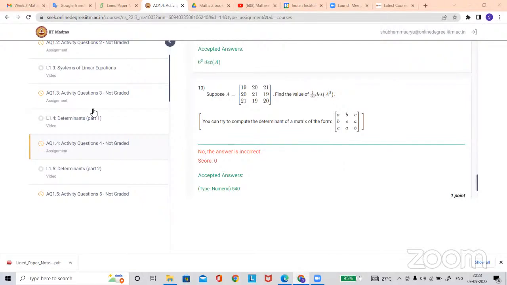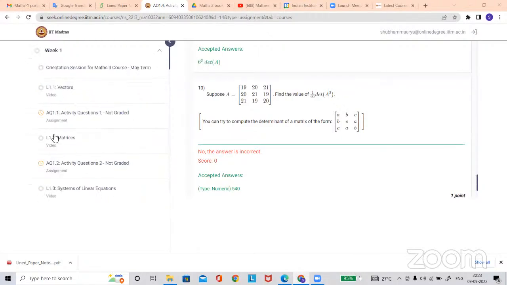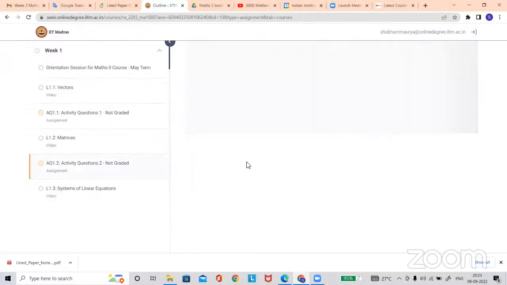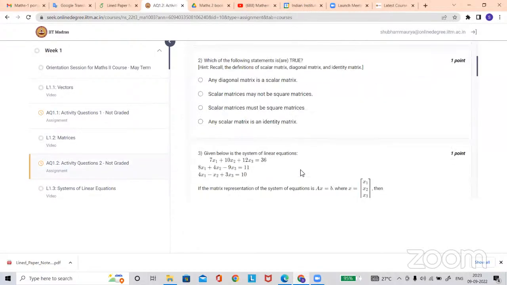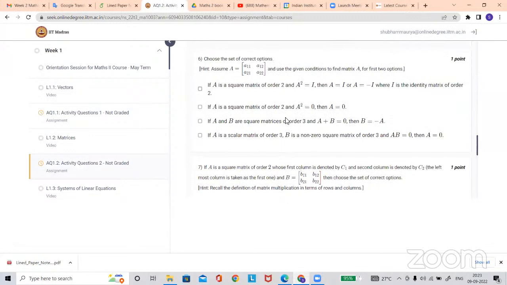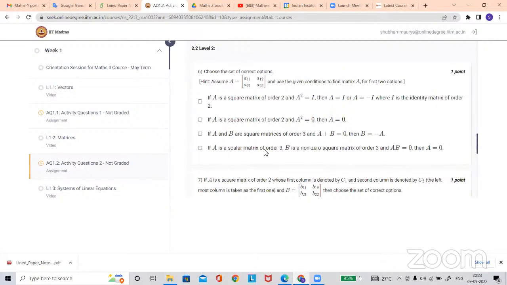Okay, what's your doubt here? Which activity? Activity question 1.2, question number 6, sir. Which option? Option number 1, sir. Okay, it is asking that if A is a square matrix of order 2 and A square is the identity matrix, then A is exactly I or minus I only.